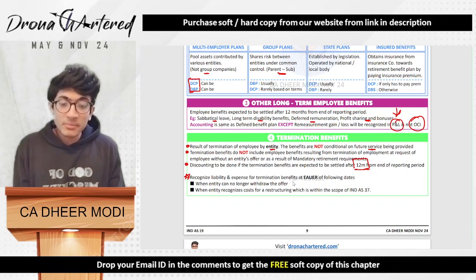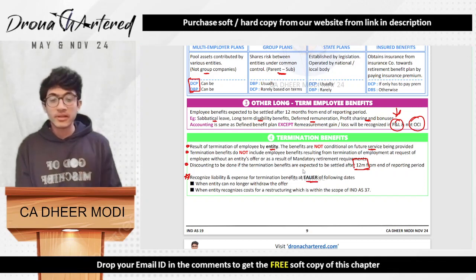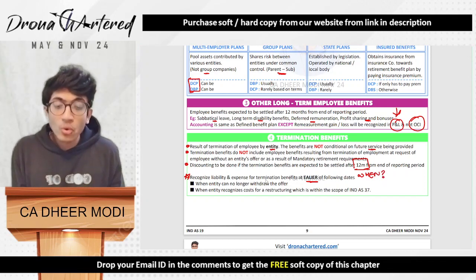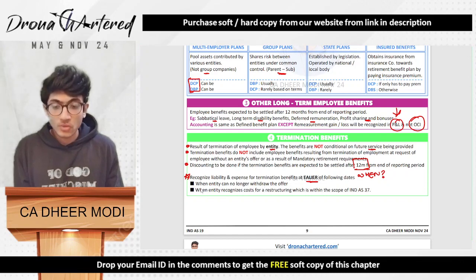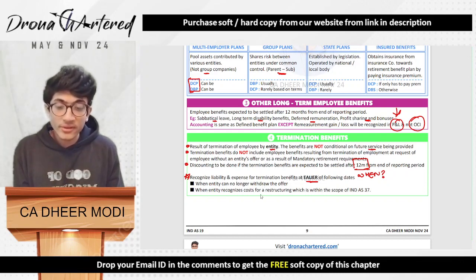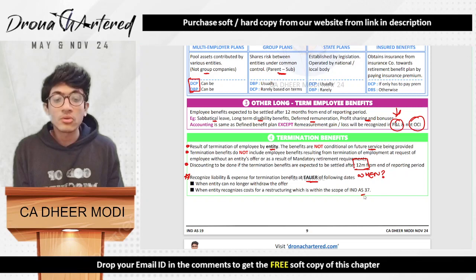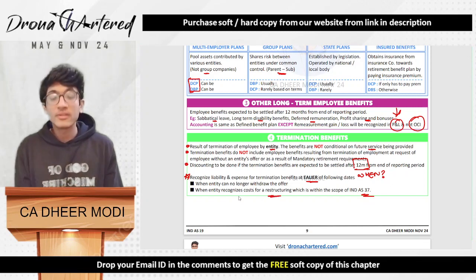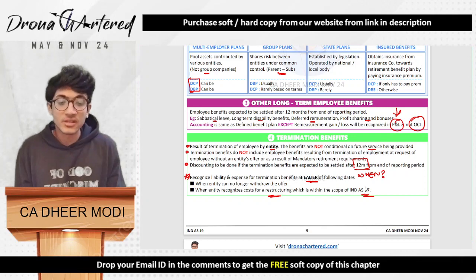Recognize liability and expense for termination benefits at earlier of following date. So that is basically, when do we have to recognize? When an entity can no longer withdraw the offer, or when the entity recognizes cost for a restructuring which is within the scope of IND AS 37. So whenever you recognize cost for restructuring, or when the entity can no longer withdraw the offer, whichever is earlier.